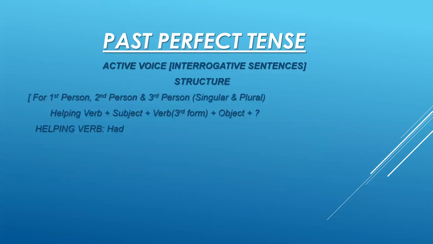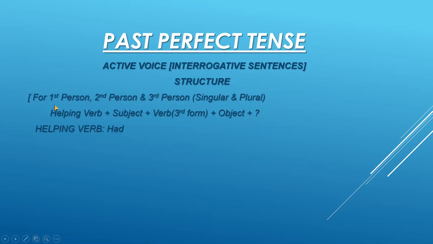Now we come to the interrogative sentences. In active voice first, remember that we are doing past perfect tenses. Interrogative sentences means those sentences which ask questions. It means when we are writing those sentences, we start with the helping verb and end with the question mark.